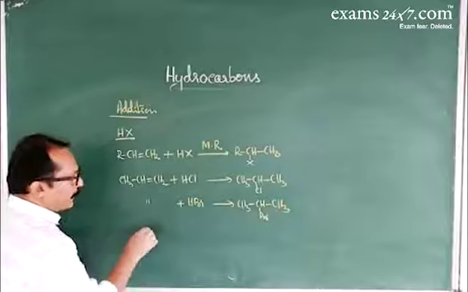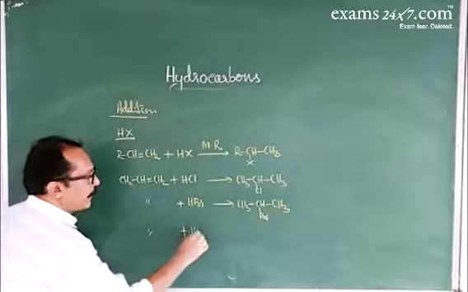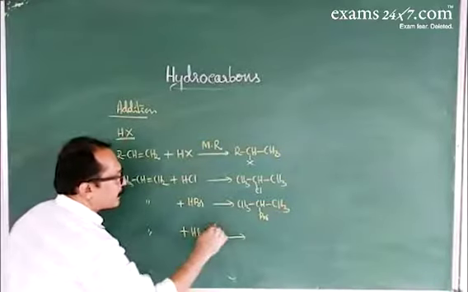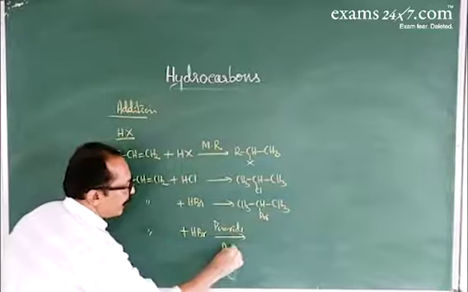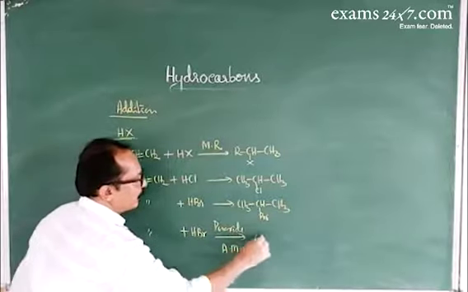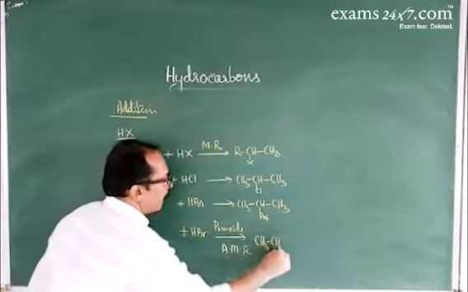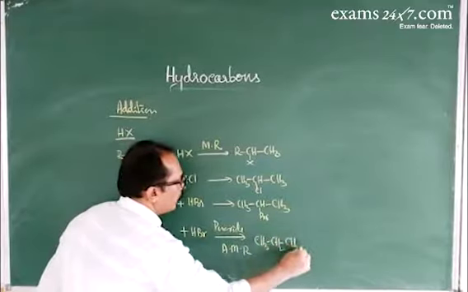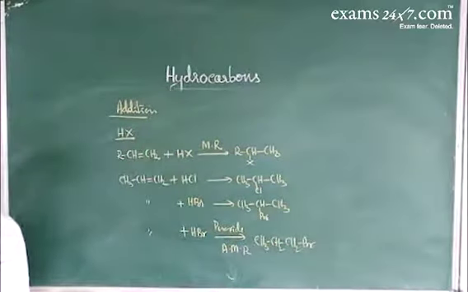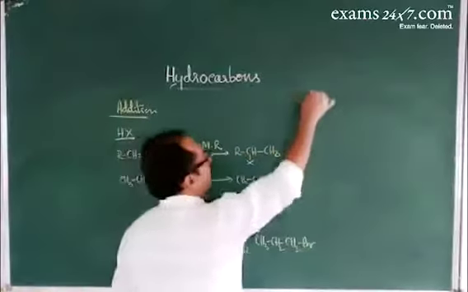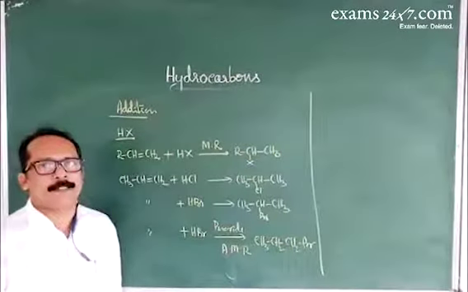When propene reacts with HBr in the presence of a peroxide catalyst, here it follows anti-Markovnikov's rule and gives 1-bromopropane. So this is about the addition reactions of alkenes.